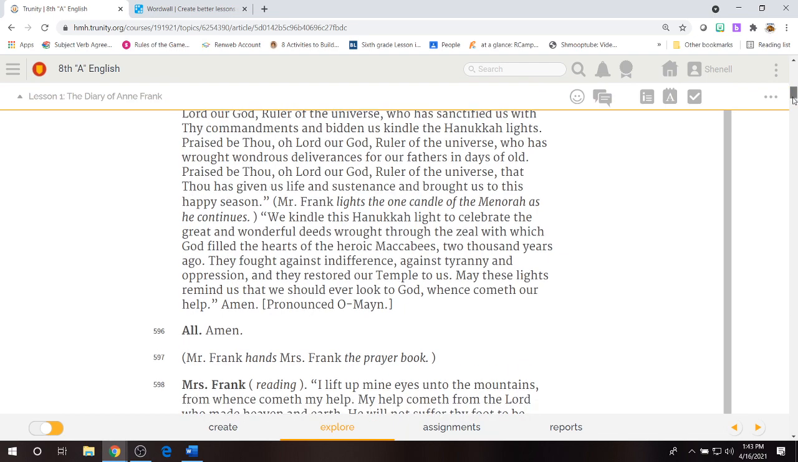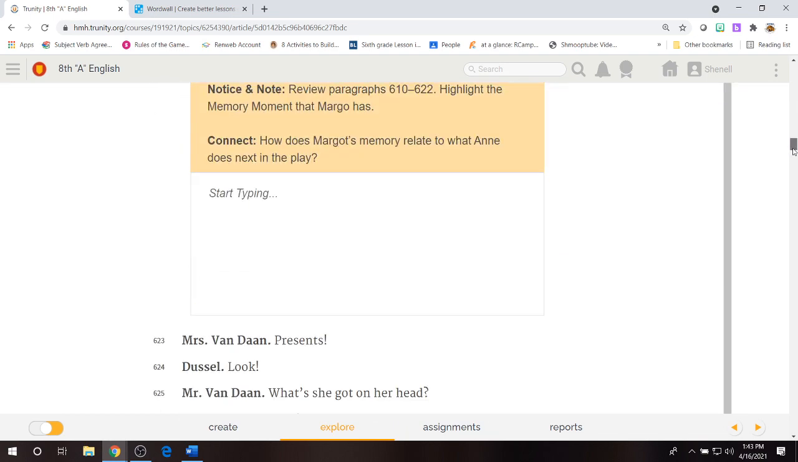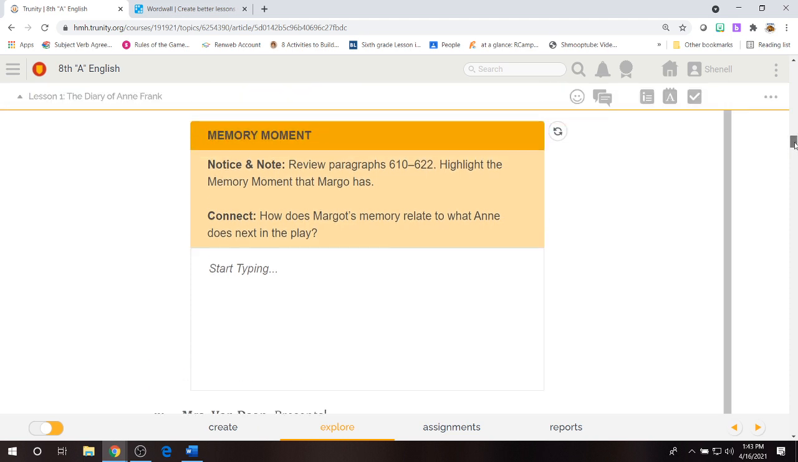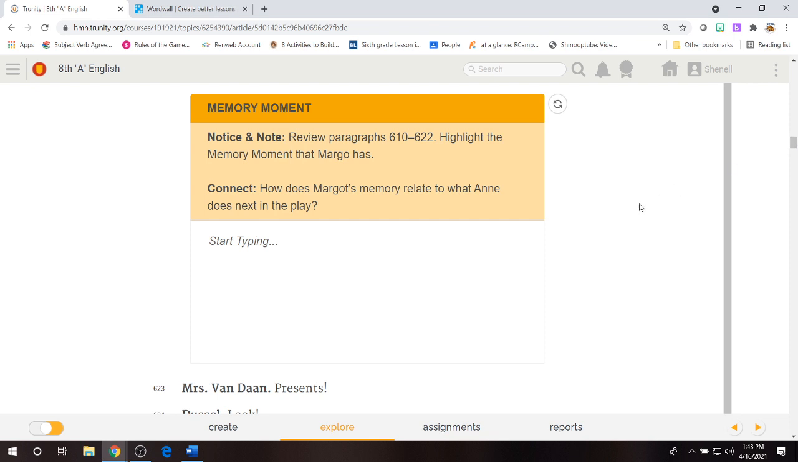From paragraph 595 all the way to paragraph 622. Memory moment. Notice and note, review paragraph 610 to 622 and highlight the memory moment that Margot has. Then, how does Margot's memory relate to what Anne does next in the play?